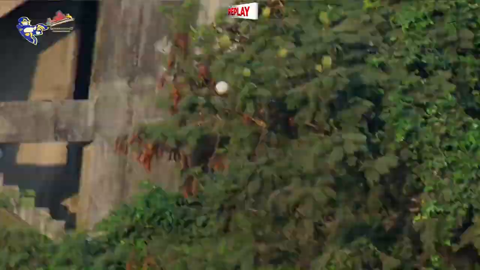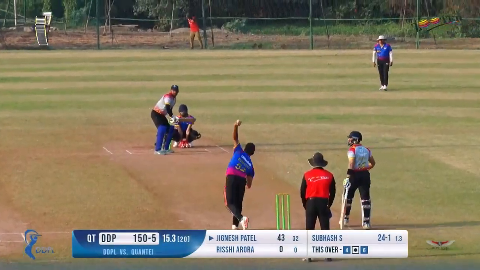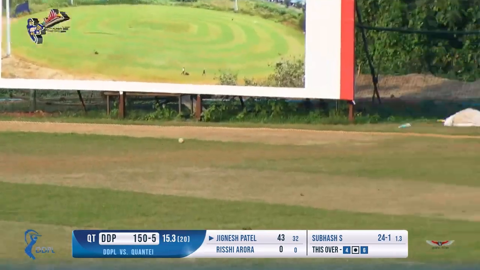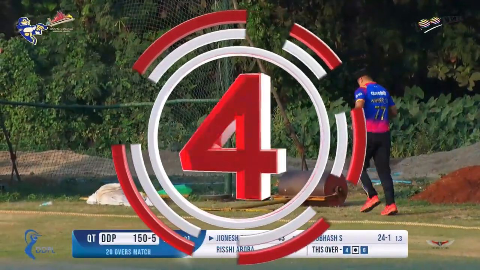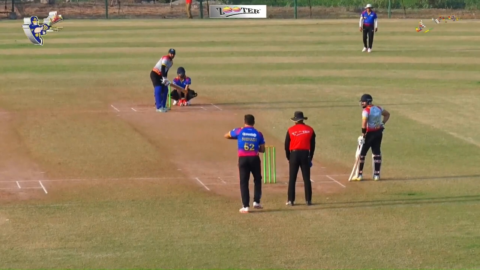Subhash has been taken to the cleaners by him today. That's a wonderful shot. This could be another boundary. A very expensive over till now. Already 14 off the over. And the score has reached 154 now. 150 up in this over.